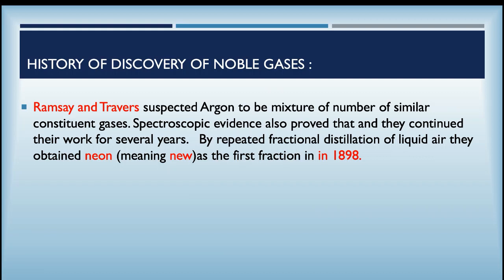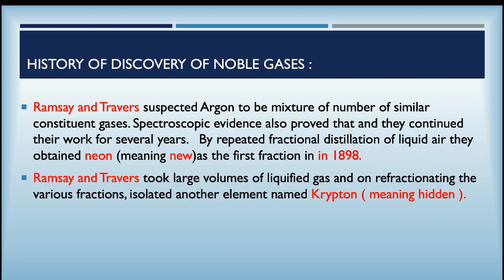Further, Ramsay and Travers suspected that argon consisted of a number of similar constituent gases, and spectroscopic evidence also proved that. They continued their work, and by repeated fractional distillation of liquid air, they obtained a new fraction, which they called neon, in 1898. Further, they took larger volumes of the liquefied gas, and on refractionating the various fractions, they isolated another element which they called krypton, meaning hidden.